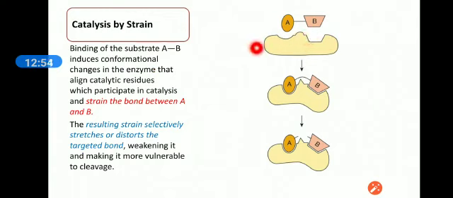Suppose this is our lytic enzyme, and substrate AB will be converted into products A and B. After the engagement with the enzyme, either through induced fit, or most of the time through induced fit and the lock and key model, the enzyme applies a strain on the bond between A and B. The resulting strain selectively stretches and distorts the targeted bond and converts it into products A and B.